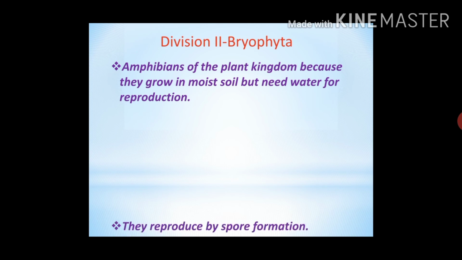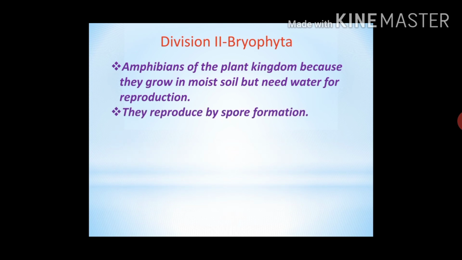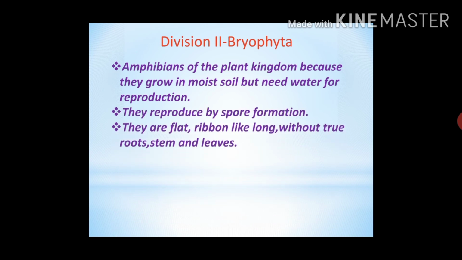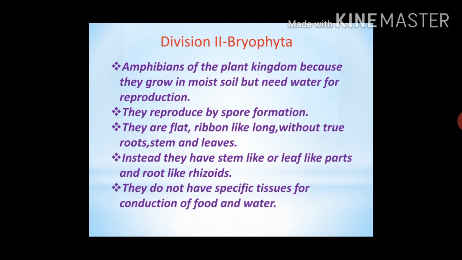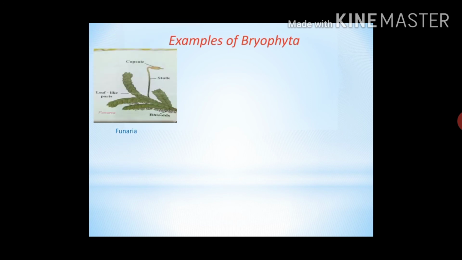They reproduce by spore formation. The structure of plant body of Bryophyta is flat, ribbon-like long, without true roots, stems and leaves. Instead, they have stem-like or leaf-like parts and root-like rhizoids. They do not have specific tissues for conduction of food and water. Examples of Bryophyta division: Funaria, Marchantia and Anthoceros.